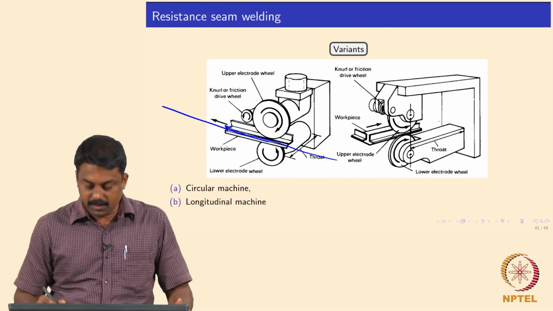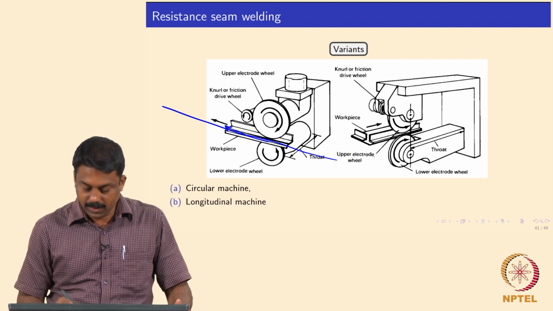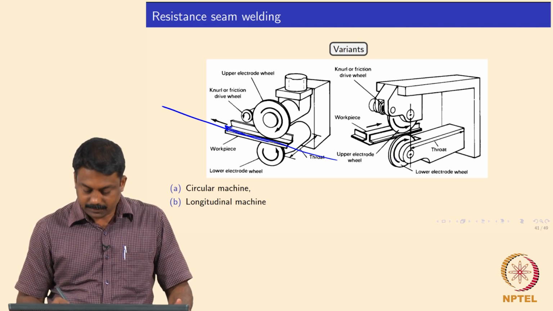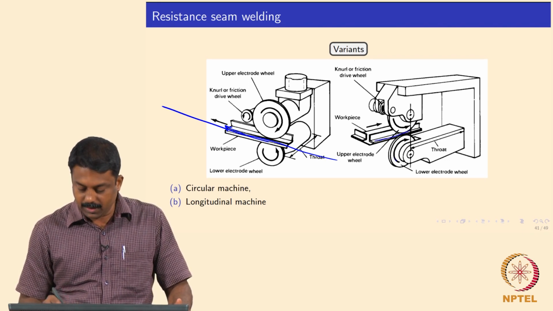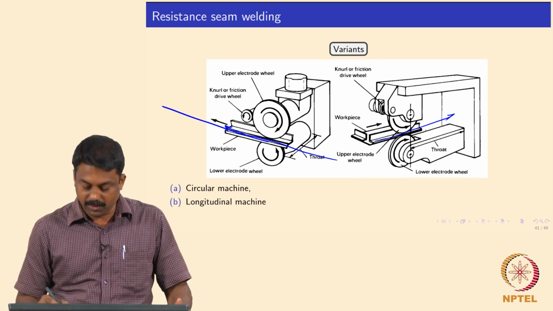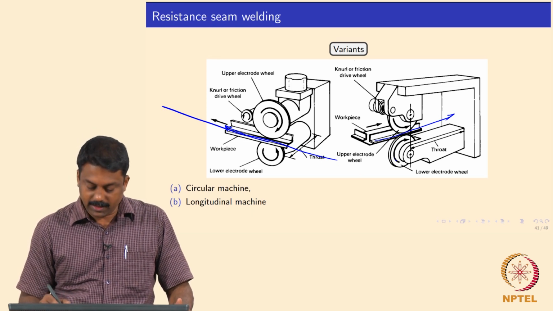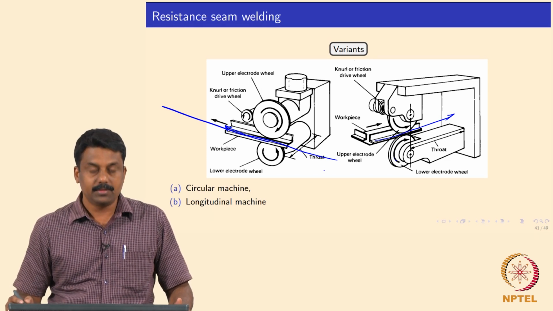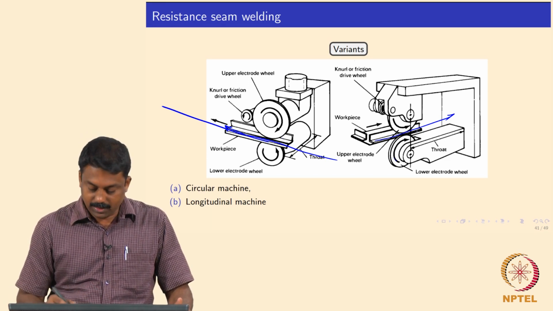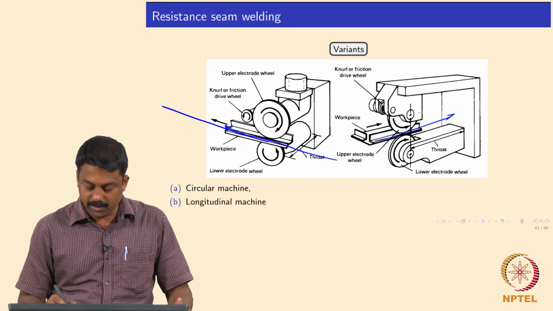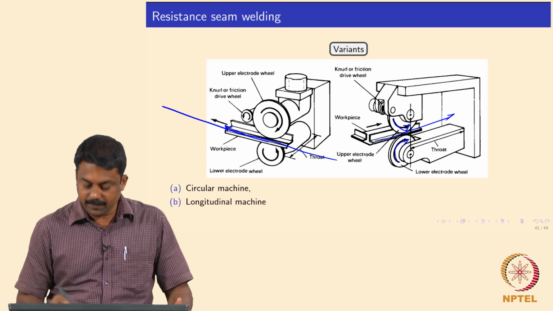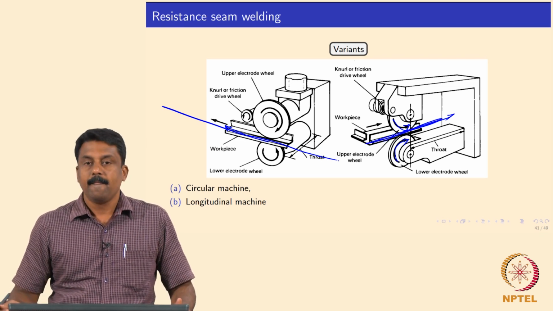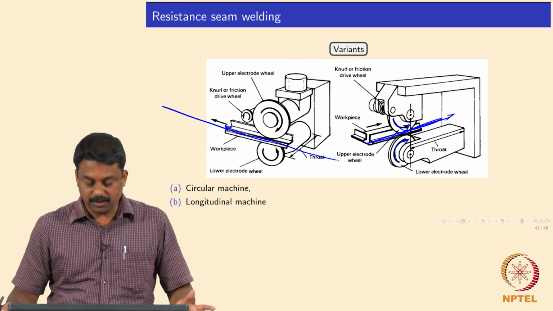Or it can also be made in a reciprocal way. For example, the wheels can be rotated and then it can be welded, and subsequently we can also rotate in the other direction and make subsequent welds. So, this is a circular machine, and this is a longitudinal machine, where the motion control can be reciprocated in such a way that we can also do it in an alternating way. So, that is also possible.